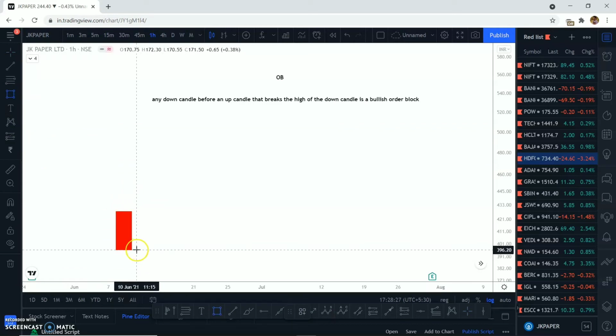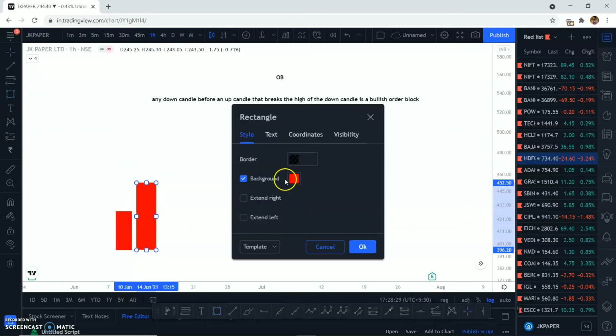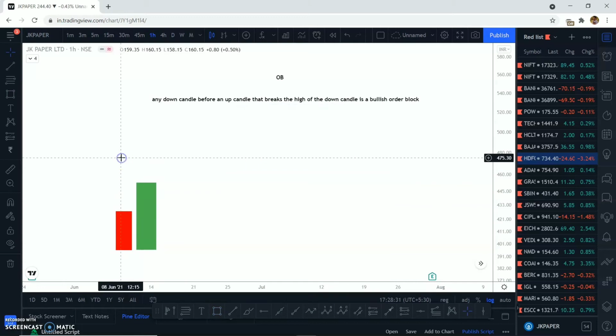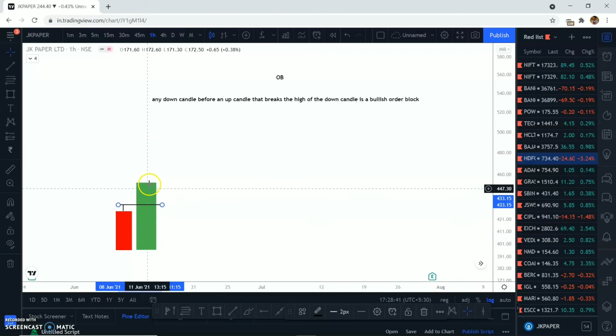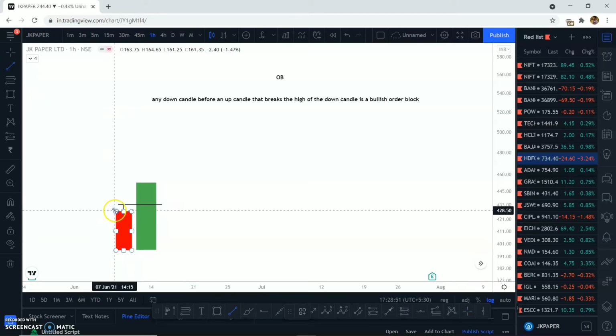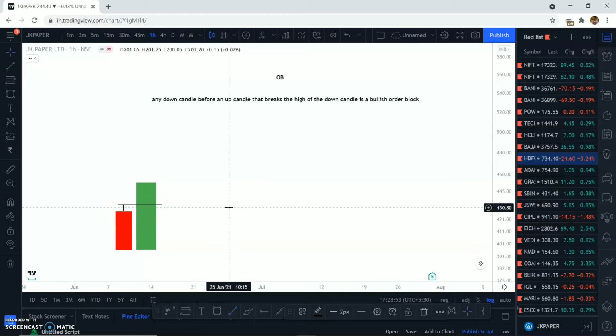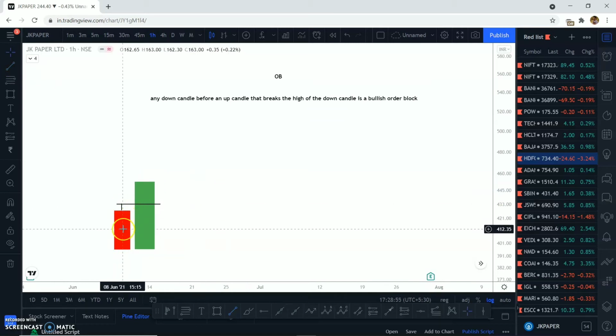Any down candle before an up candle, so let's say this is our up candle, I'll mark it with green, and this is the high, right? Let's say it has a little wick right above this. So when this candle breaks above the high of this candle, this down candle becomes your bullish order block. All right, so the area of importance is this.